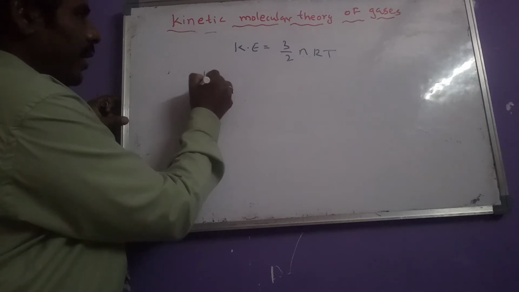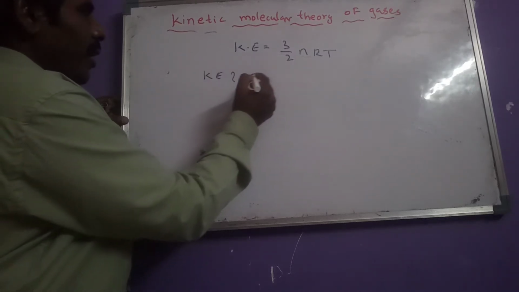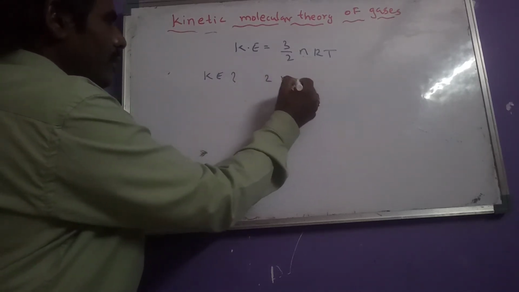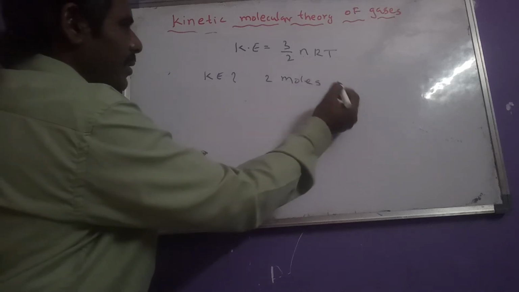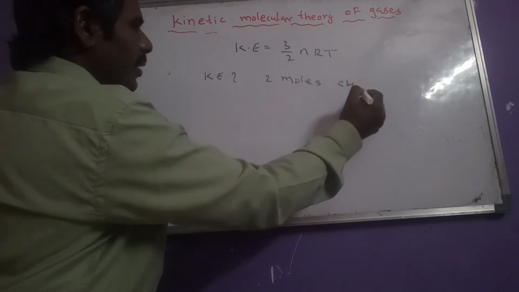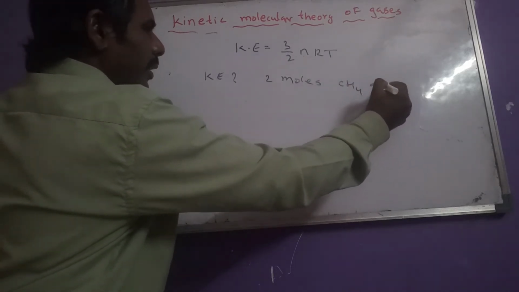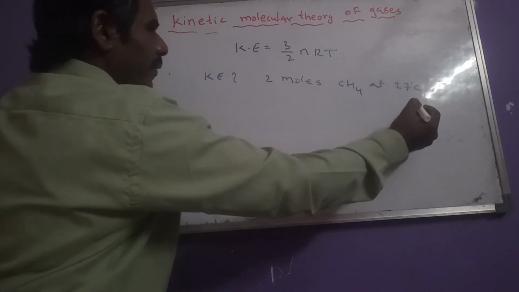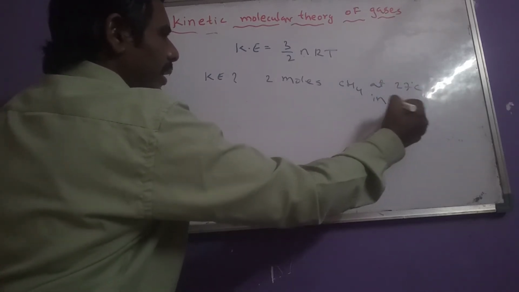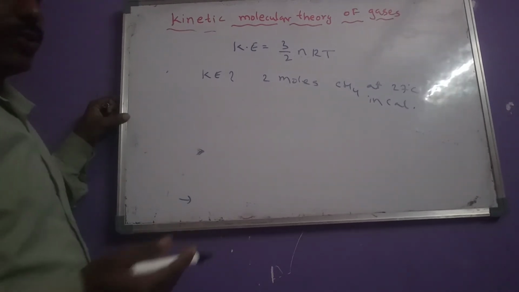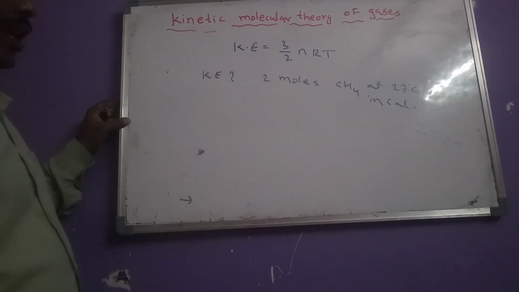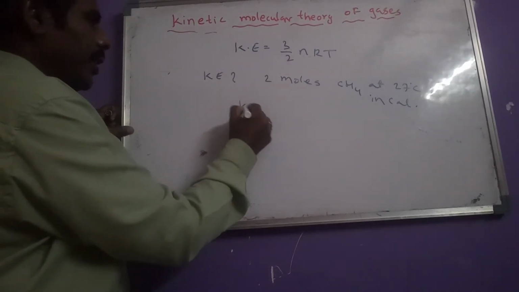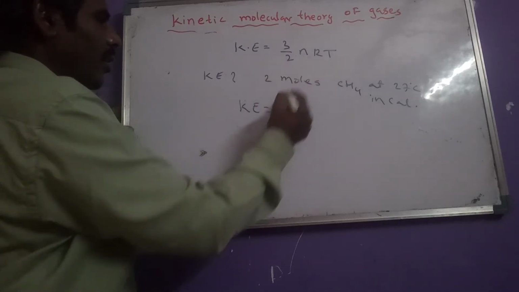What is the kinetic energy of 2 moles of any gas? I will take methane gas: 2 moles of methane gas at 27 degrees centigrade, in calories. So we have to calculate kinetic energy in calories. The formula is 3/2 nRT.